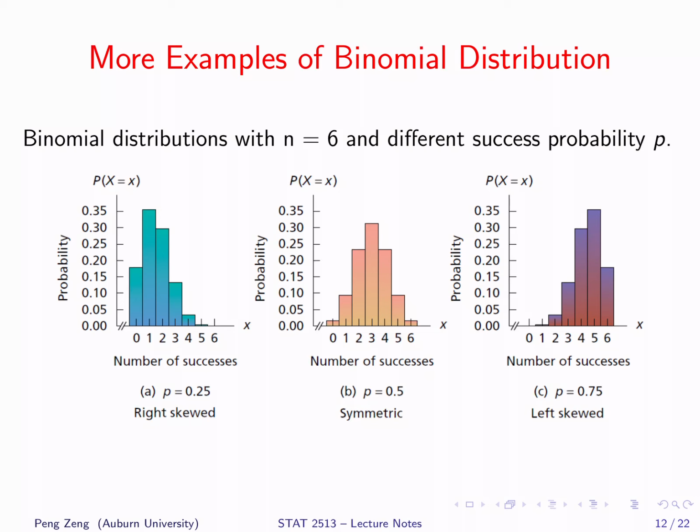We see that when p equals 0.5, the shape of the distribution is symmetric. When p is less than 0.5, the shape is right skewed. When p is larger than 0.5, the shape is left skewed. No matter what value p is, the distribution is always unimodal, or it has only one peak.